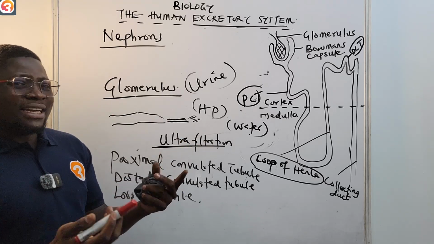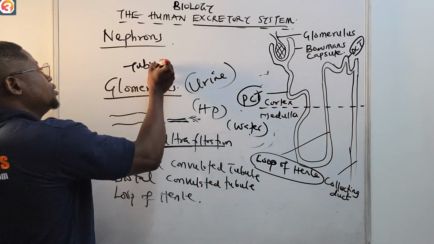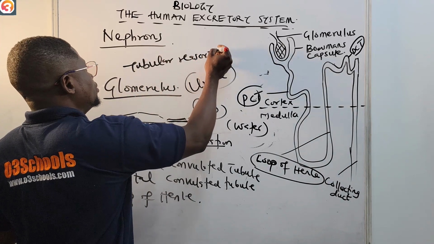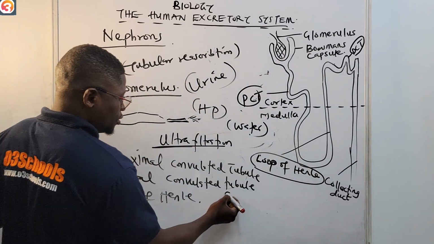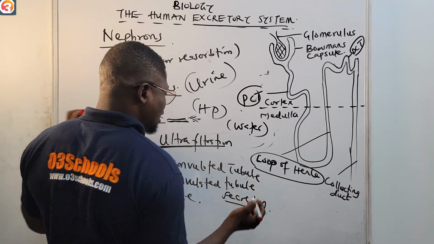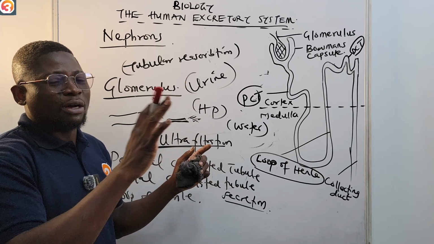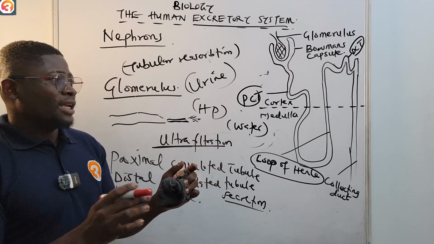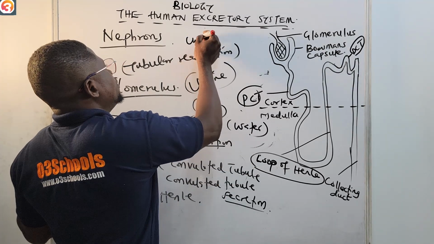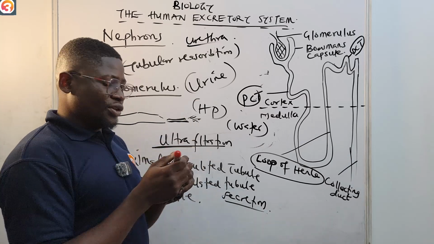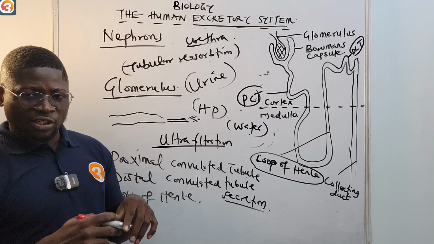So now after this reabsorption, which is called the tubular reabsorption, this stage here is the tubular reabsorption. And then after this, we now have secretion. This secretion is the process of urine formation. So the urine is now formed, alongside the excess water that we do not need, and it is pushed to the collecting duct. From the collecting duct, it goes to the urethra, and from the urethra it is expelled out of the body. So that's basically how the urine is formed.